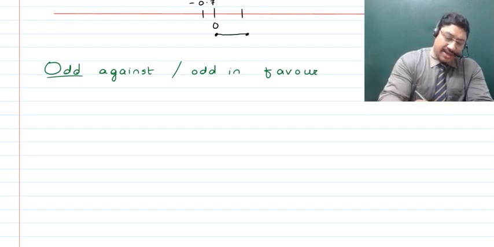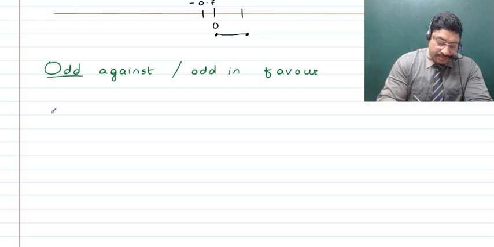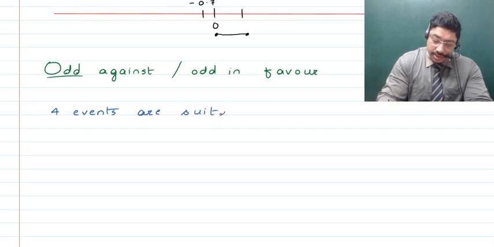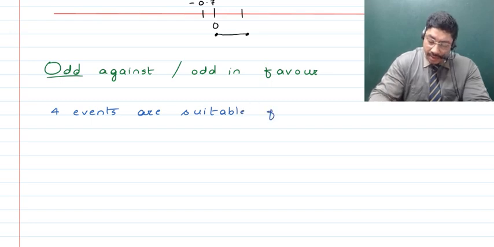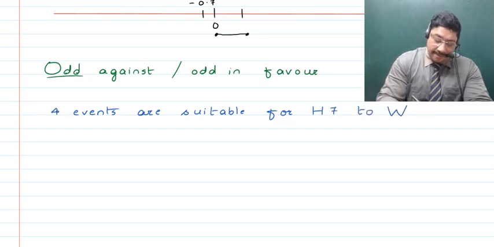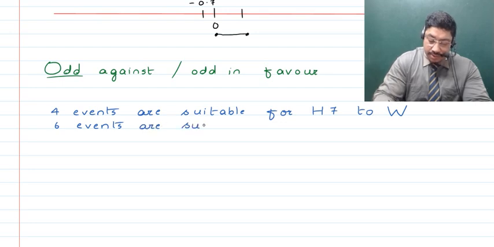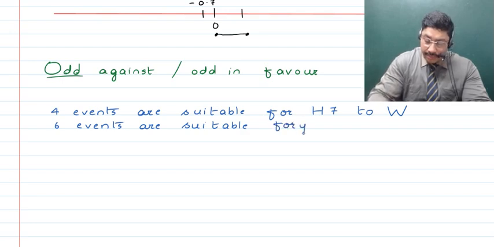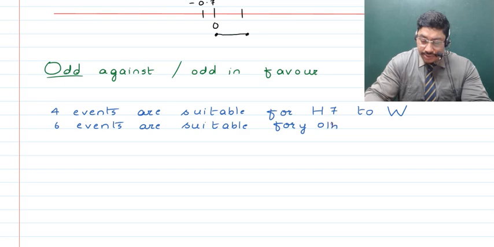For that matter, say 4 events are suitable for horse 7 to win, and 6 events are suitable for others to win.